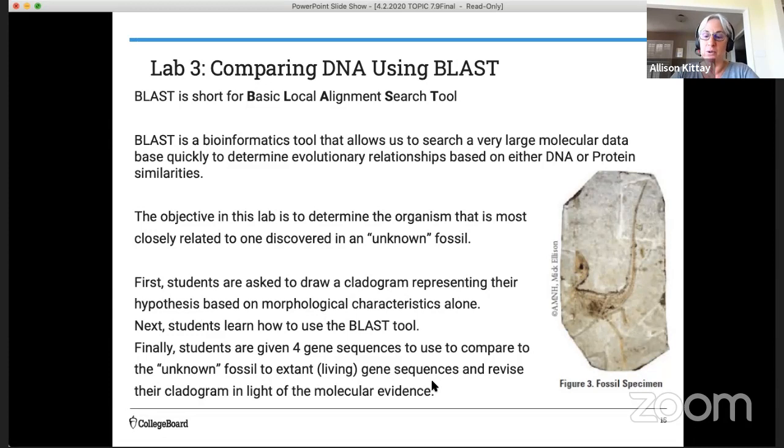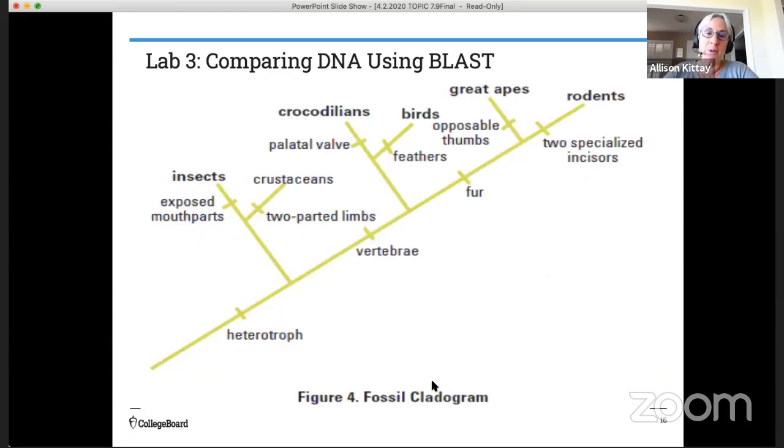using this BLAST tool. So the first thing we want to do is indicate where on this cladogram we might hypothesize this organism should be placed. So we know that it has vertebrae. So we know that we're going to place it above this node because that would be the last common ancestor.